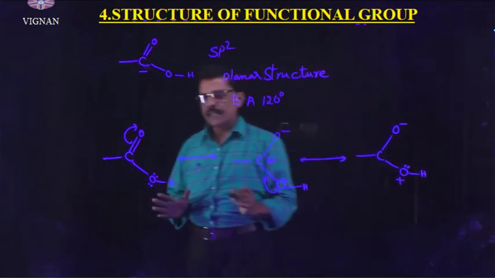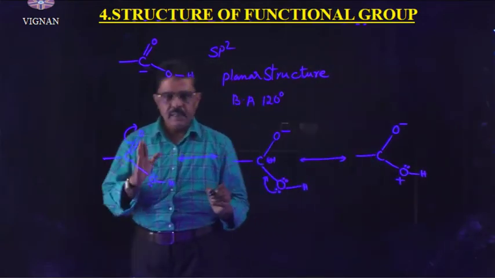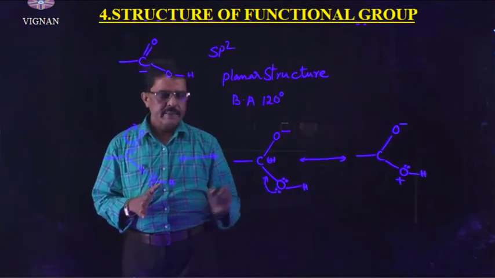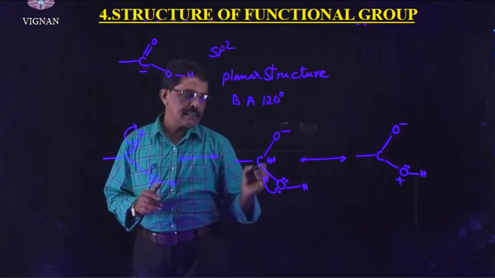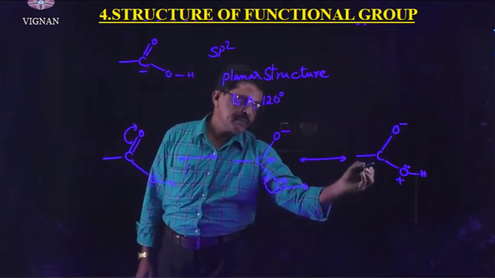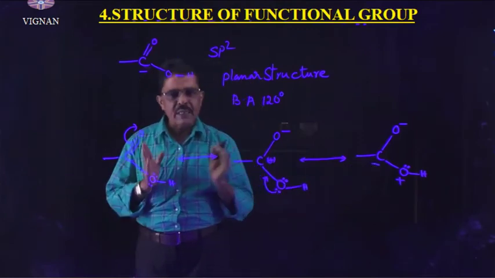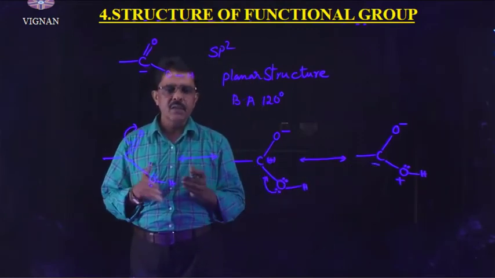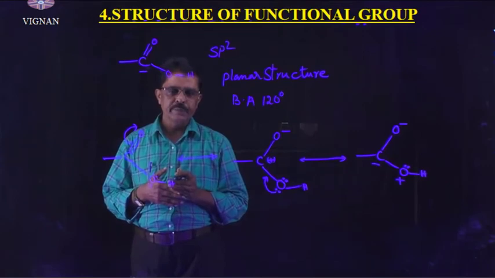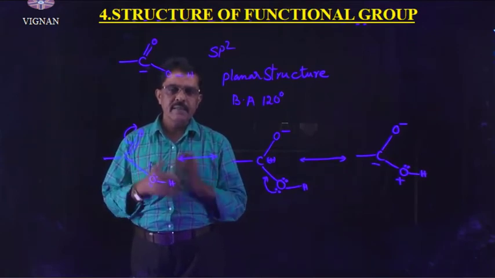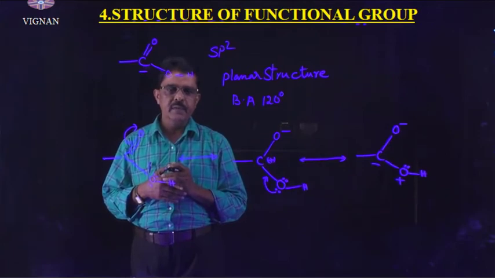Because of resonance structures, this carboxylic carbon is a less electrophilic center when compared with the carbonyl group. Right, understand? This is the structure of the carboxylic functional group.